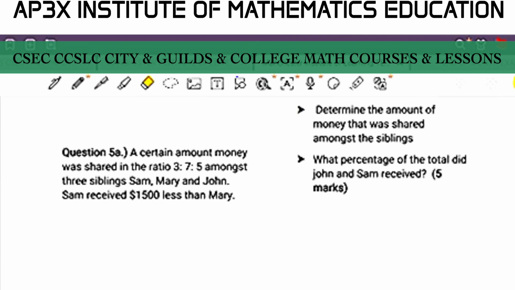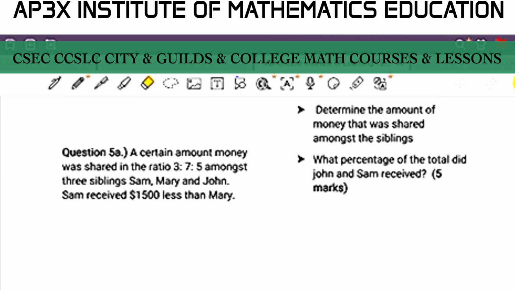Now, Sam receives $1,500 less than Mary. We are then to use that information to determine the amount of money that was shared amongst the siblings, and we are also to express the percentage of the total that John and Sam receive together.